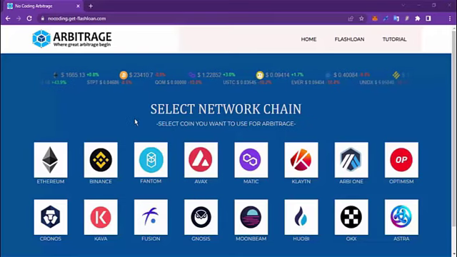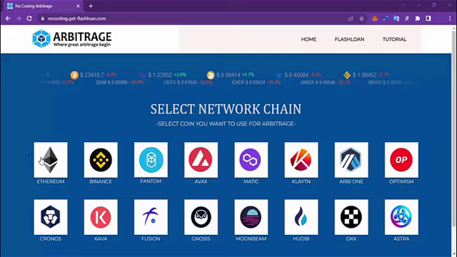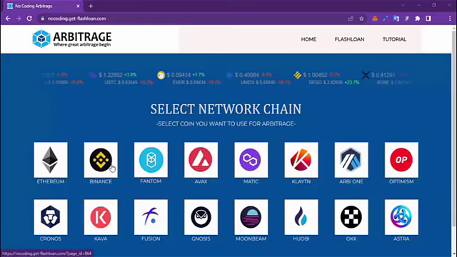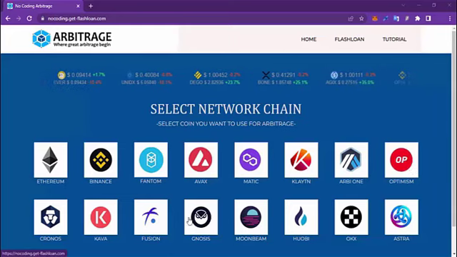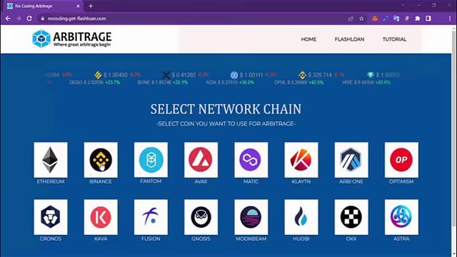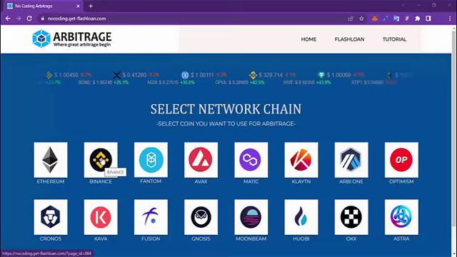Today I'll show you how to create Flash Loan Arbitrage using these tools. First thing to do is select crypto token. We have plenty of token to choose from. For now, we will use BINANCE token. Click this BINANCE icon.